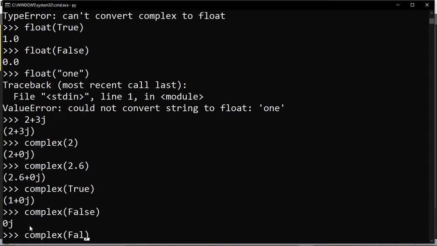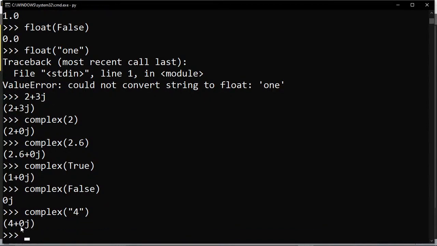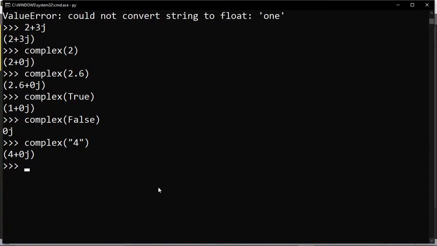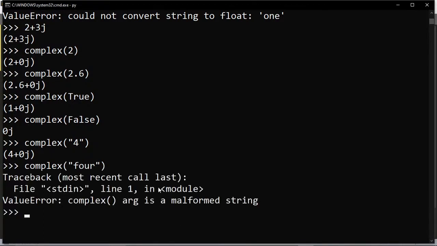Then, if you want to convert a string value, it is possible to convert the string value. Suppose I am mentioning the 4, so 4 plus 0j it is mentioned. But you cannot write it like f4 for 4. In Python that is not possible.